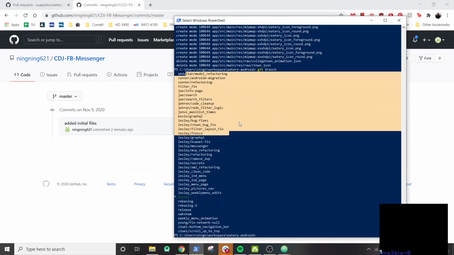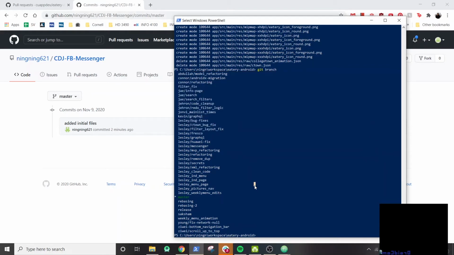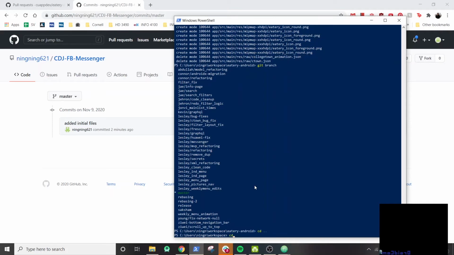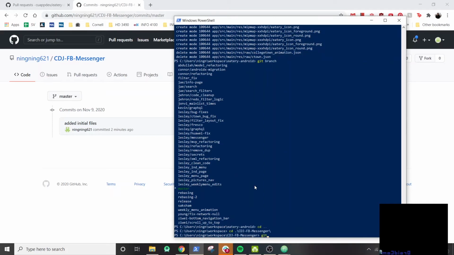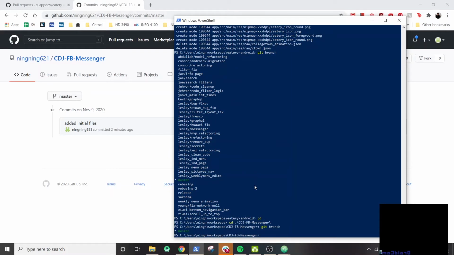I can show you really quickly how to create branches just with Git, not GitHub. So let me cd out of Eatery and cd into the repository I made earlier. You can see in our case we have no branches, or actually we do have a branch. We're currently on a master branch.